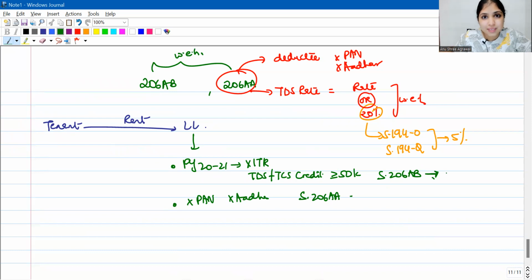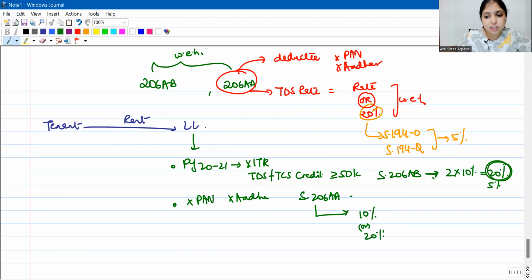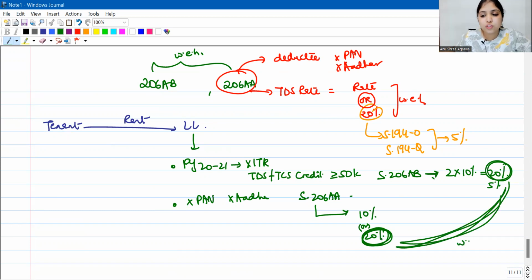What will 206AB say? 206AB will say, if these conditions are fulfilled, then 2 times the rate, 2 times 10%, which is 20%, or 5%, whichever is higher, 20%. What does 206AA say? The rate 10% or 20%, whichever is higher, 20%. So out of these two, whichever is higher, here we have the same, so 20%. Otherwise, if 206AB and 206AA both are applicable, you will apply both, see what is the rate under both and pick whichever is higher.